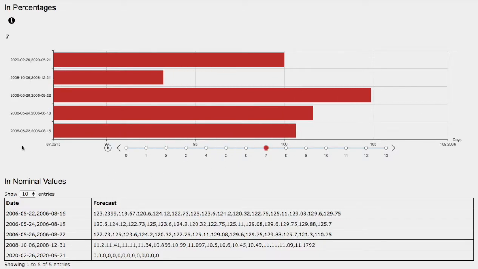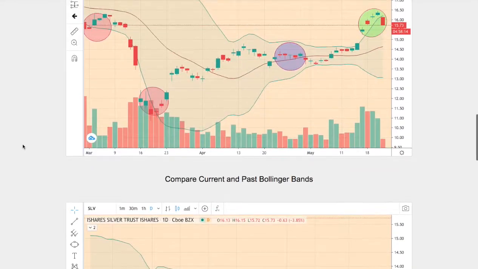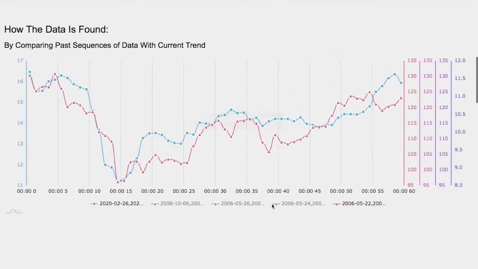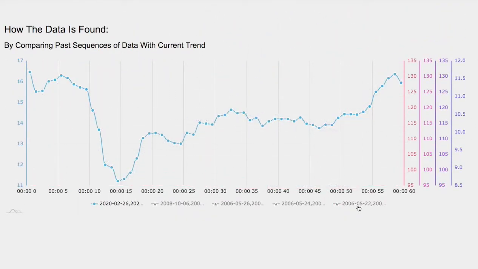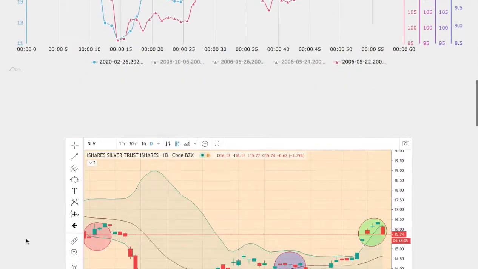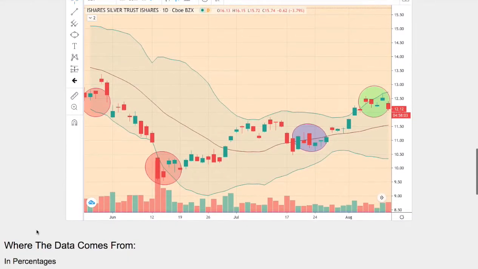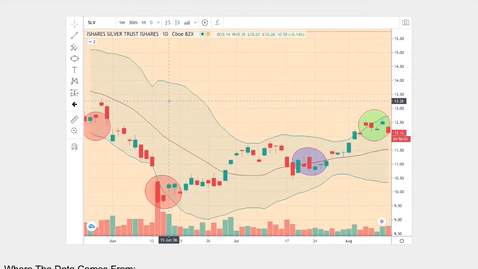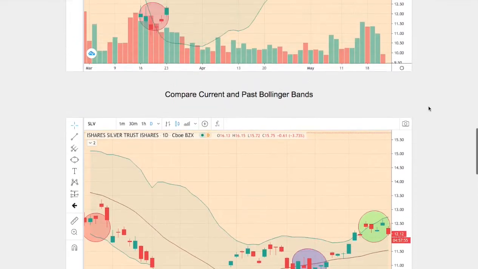So which one of these models should we focus on? Ideally, the model that is best matched to the current trend. Again, the blue lines are the current trend, and overlapping it is the line that I believe is the best match. And that line, I would say, dates back to May 22nd, 2006 to August 16, 2006. So let's compare two trends.